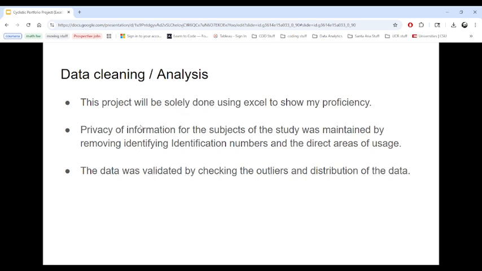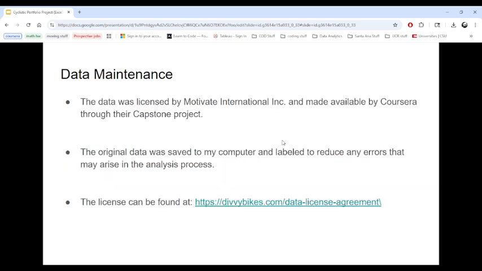I removed any information that would leak the privacy of the subjects of the study, and removed any identification numbers and direct areas of usage, such as the longitudes and latitudes. The data was validated by checking the outliers and distribution of data to make sure nothing was altered that would cause problems in the actual analysis.